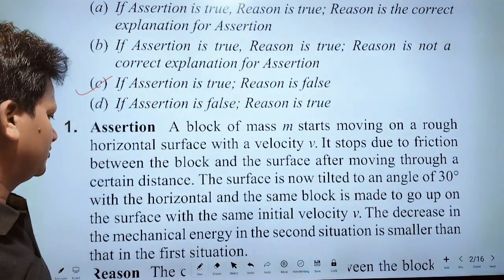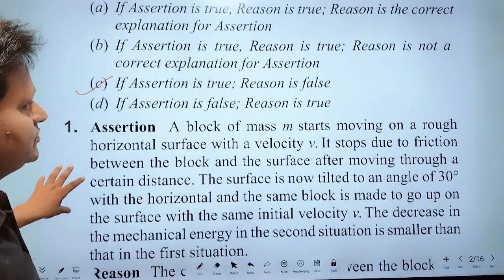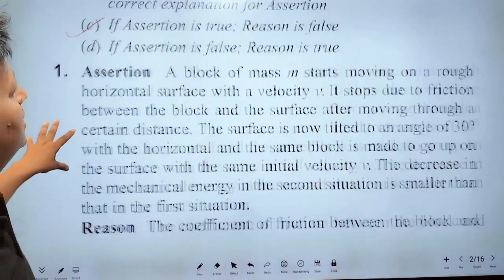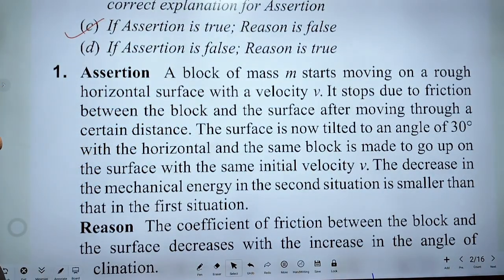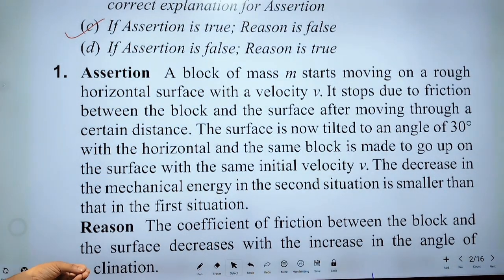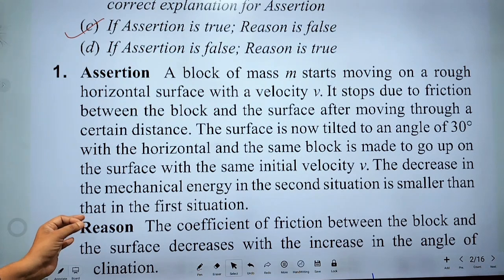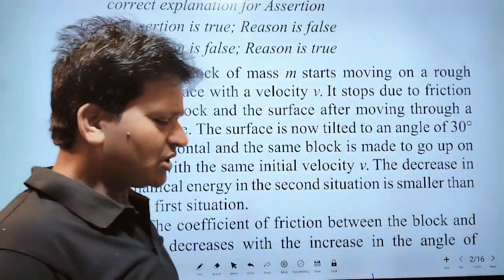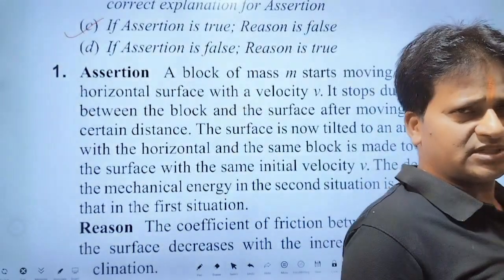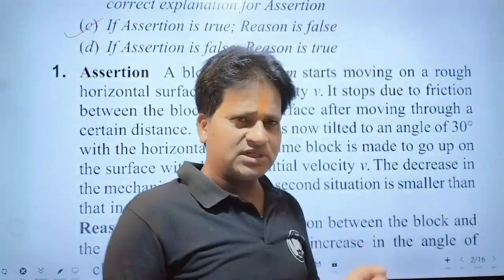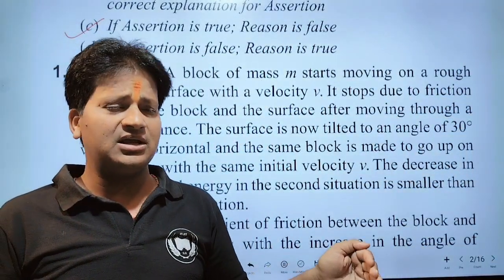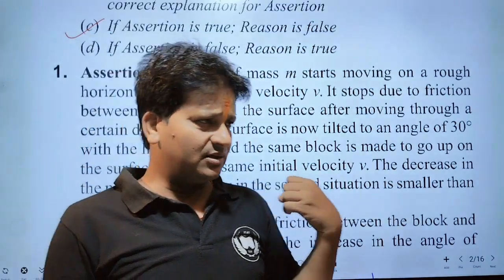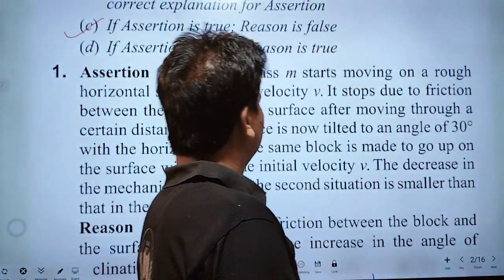Assertion is true. Why is it true? A block of mass m starts moving on a rough horizontal surface with velocity v. It stops due to friction between the block and the surface, because friction opposes velocity. Therefore, velocity gradually decreases and finally the particle stops.